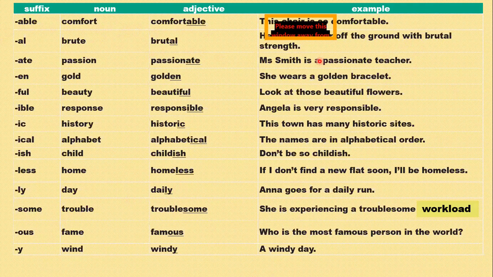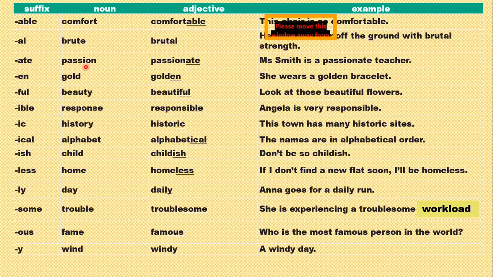Okay, then al. Brute is my noun and brutal is the adjective I have here. Brutal. So I add al, that is a suffix. He lifted the car off the ground with brutal strength. Strength is the noun here and brutal is the adjective. So again, I added al and it became my adjective.